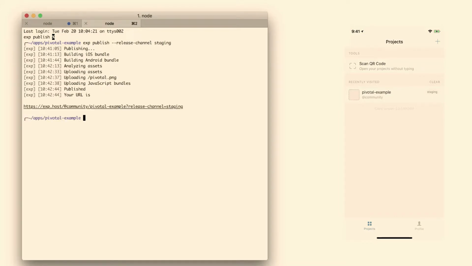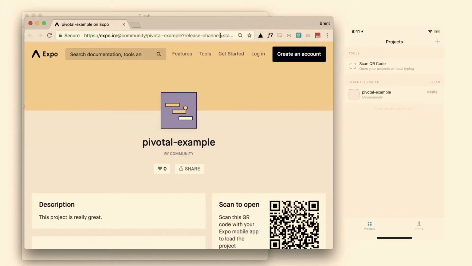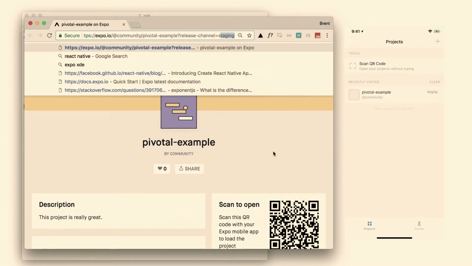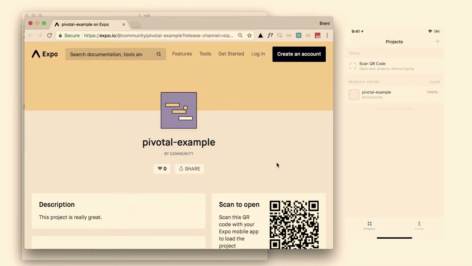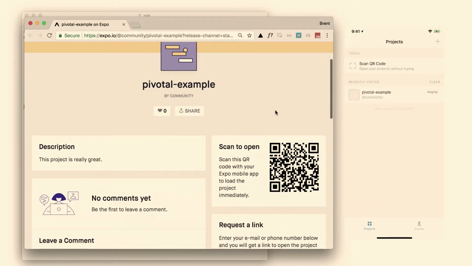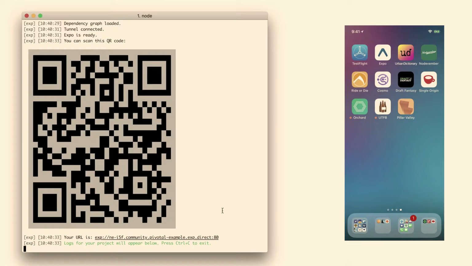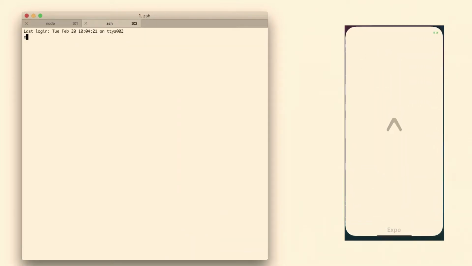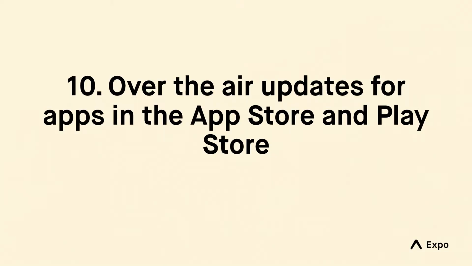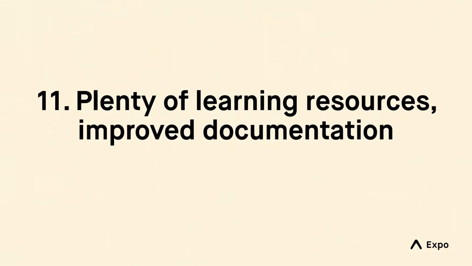For this React Navigation library, we have it set up to automatically deploy every pull request to a different release channel. So anytime someone submits a pull request, we get a QR code, we can scan it and try our example app with the new code, which is pretty handy. And you can set that up on your CI really easily as well. It's like a few lines of code. Next slide. Yeah, talked about that one, the last part.